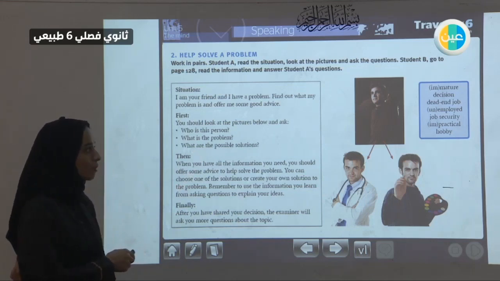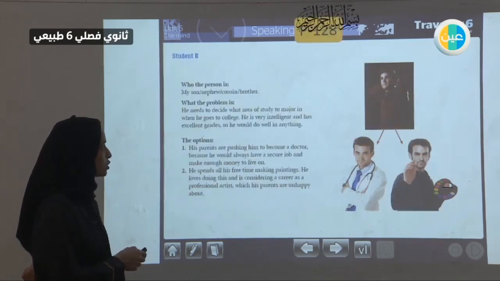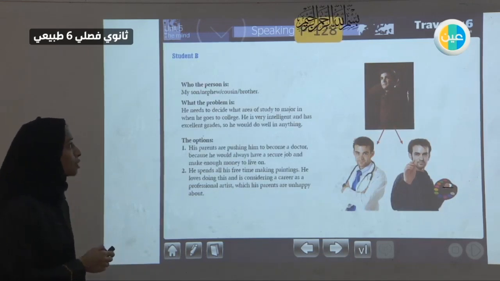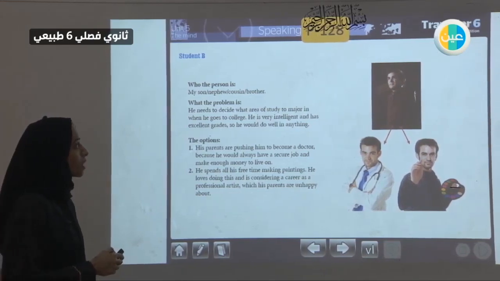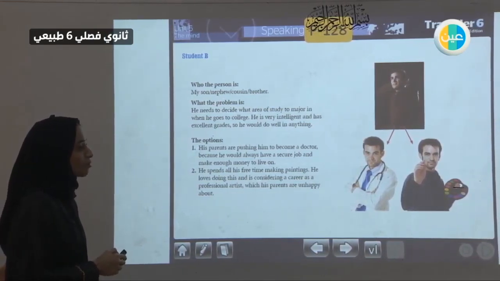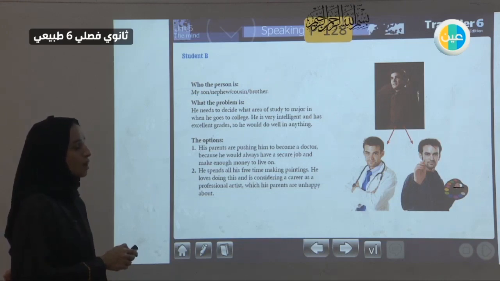Okay, so page 128. On page 128, we're going to read who that person is. He is my son, nephew, cousin, or brother. So he is a male. Maybe he is my son, or my nephew, the son of my sister or brother. Maybe he is the son of my uncle, or he is just my brother. And he is having a problem. Let's say that he's my brother. My brother is having a problem. This is on page 128.